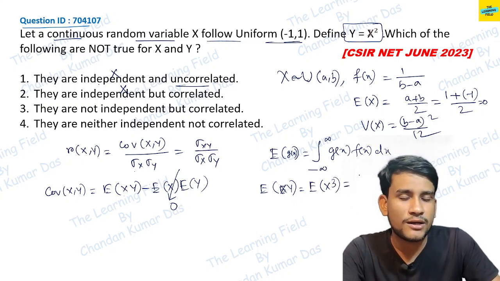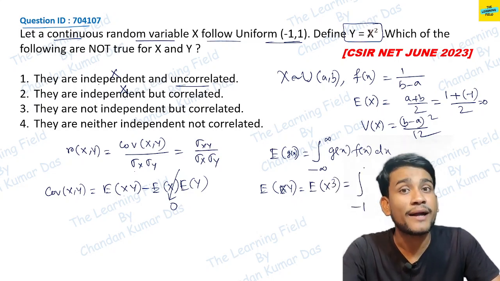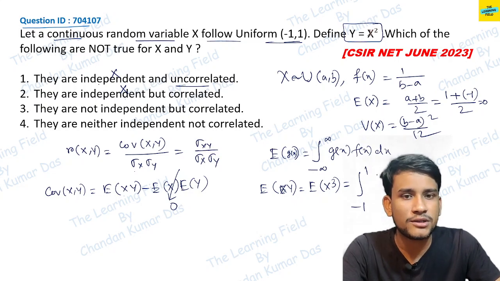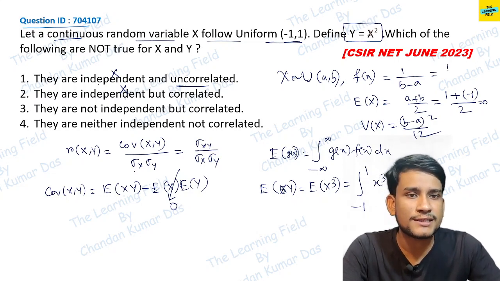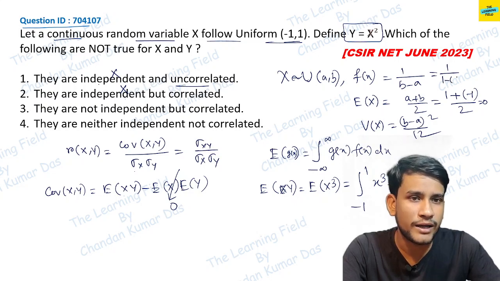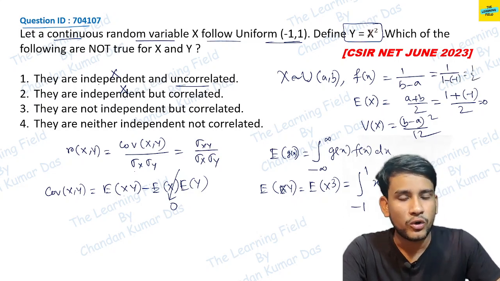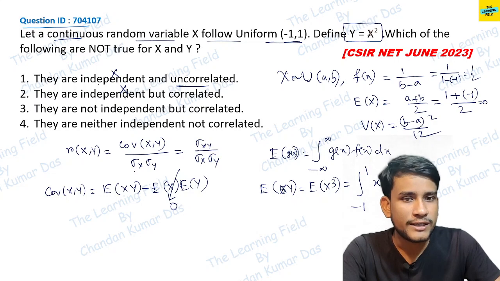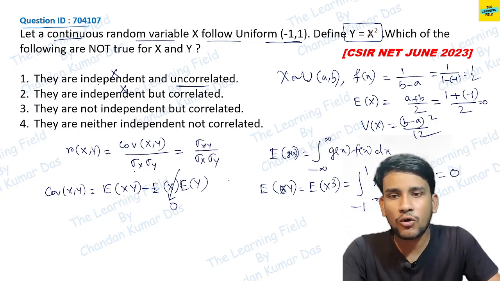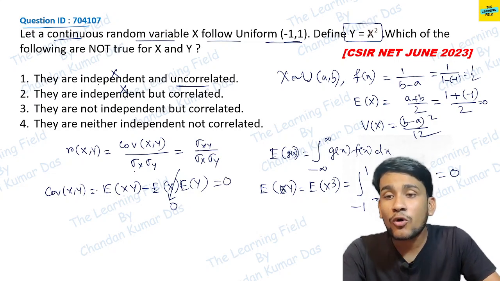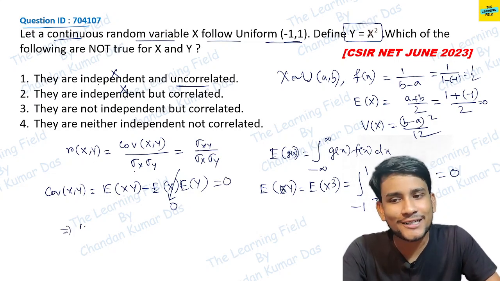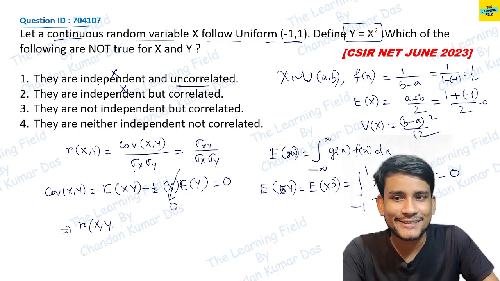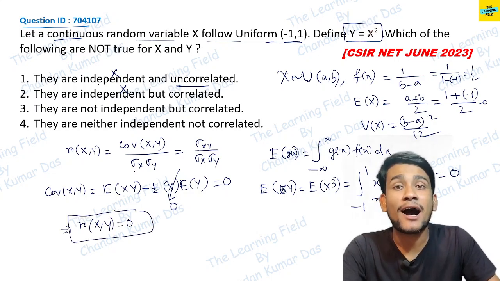And what is the formula? The limit is -1 to 1, so we write -1 to 1, then x cube into f(x). f(x) means 1 by b minus a, that is 1 minus minus 1, that means 1 by 2. So into 1 by 2 dx, and since this is an odd function, this is 0. So the covariance is 0, and covariance 0 means r xy is also 0. That means they are uncorrelated.